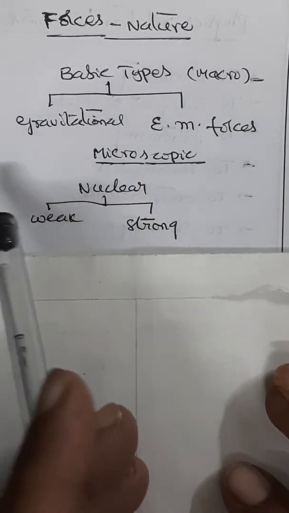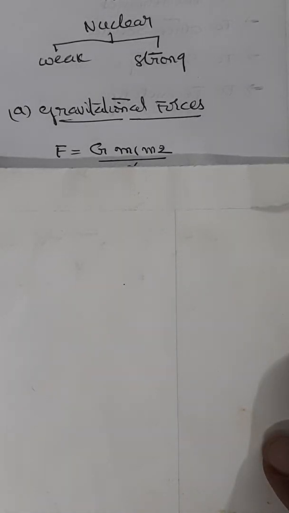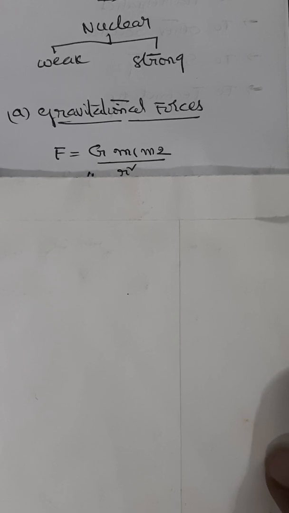Let us look at gravitational forces. All particles exert a gravitational force of attraction upon one another. So, the magnitude of the force exerted by a particle, let us say, of mass m1 on another particle of mass m2, at a distance r, is given by Newton's law of gravitation.